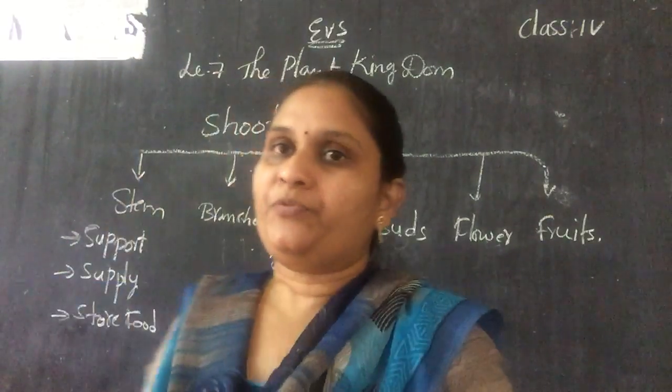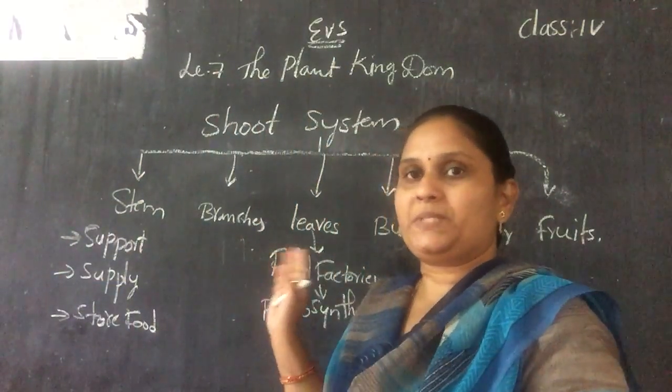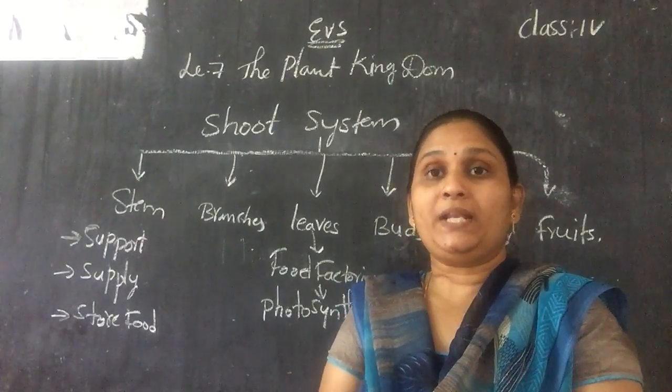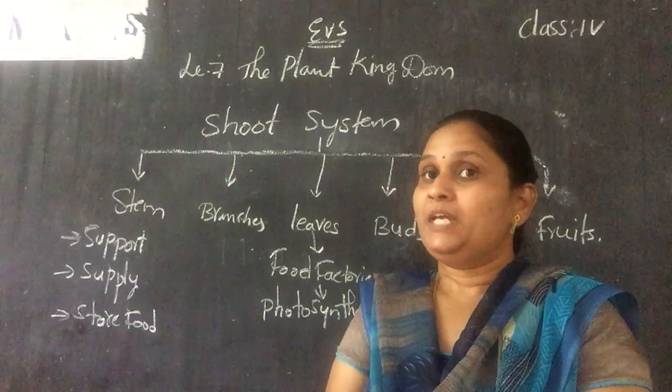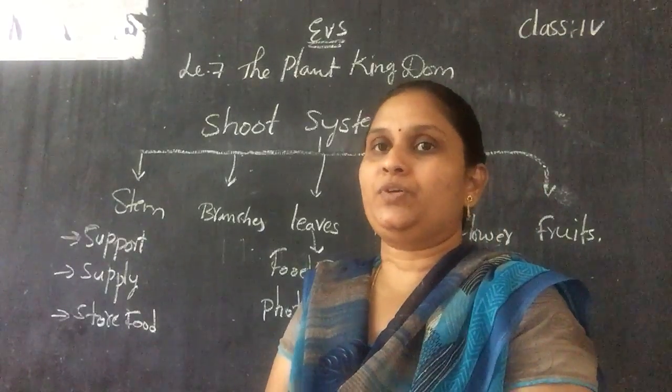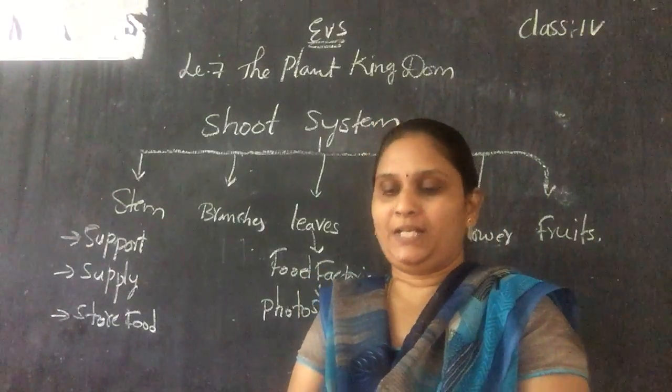And the food prepared in the leaves will be supplied to the different parts of the plant. The yellow color leaves do not contain chlorophyll. Only in the green color leaves is the food prepared.